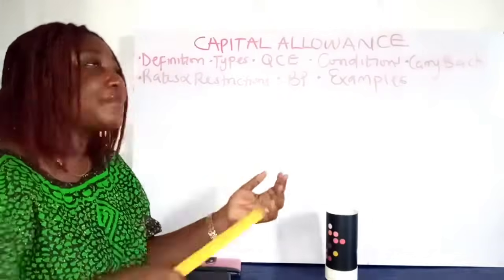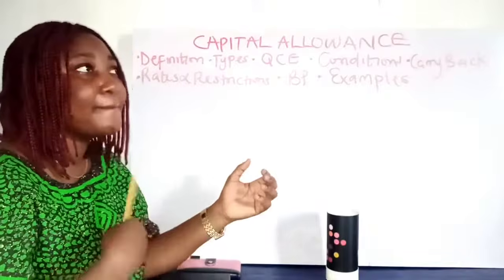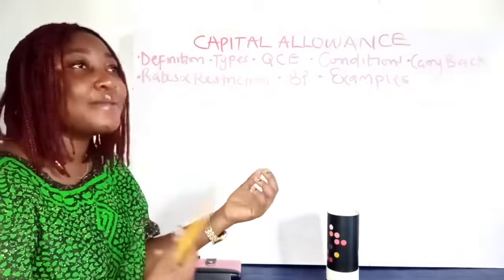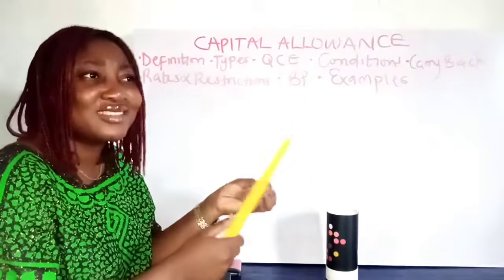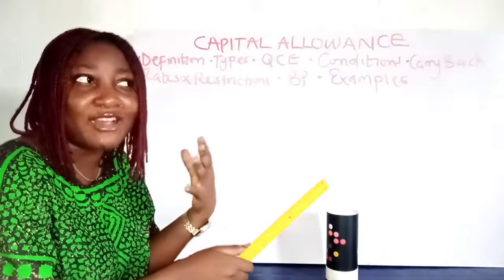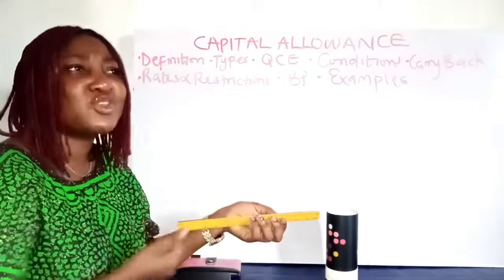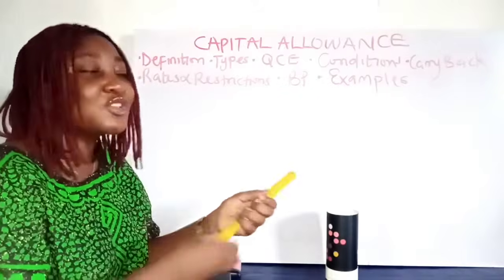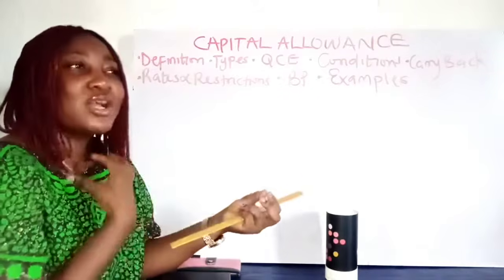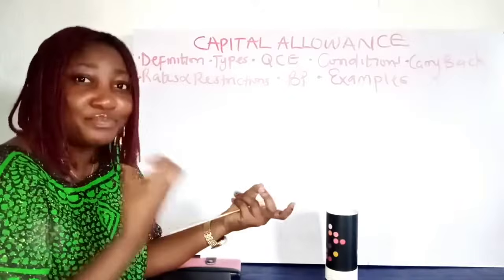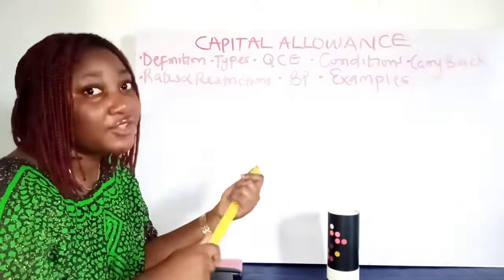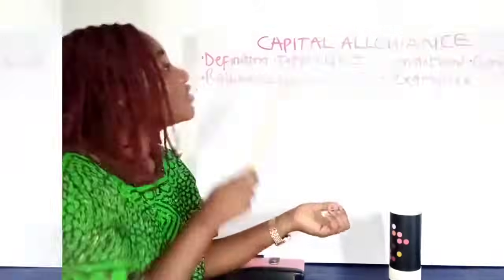If a company has an asset, maybe a machine, and it bought it at 10 million, after 3 years of using the asset, the worth of that machine is no longer 10 million. But if you're still reporting it as 10 million, it means you are overstating the worth of the business. So that is why there is depreciation, just to capture the fall in value of the business, which comes from the fall in value of the asset. Does that make sense?